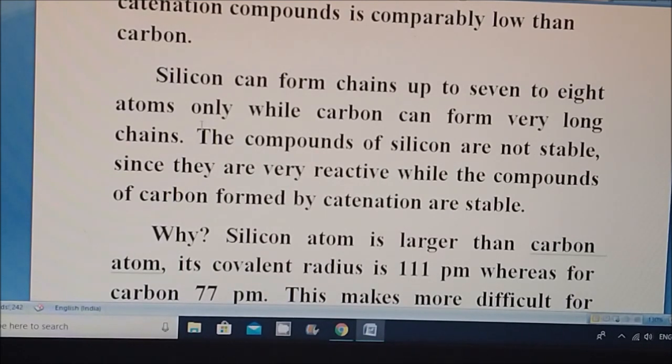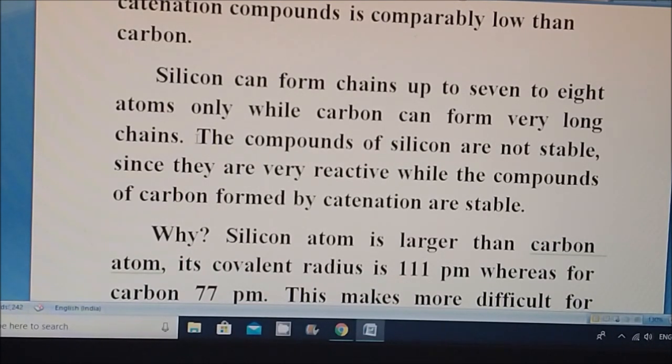The compounds of silicon are not stable. This is one important point.